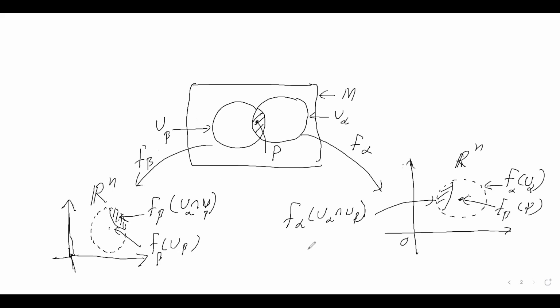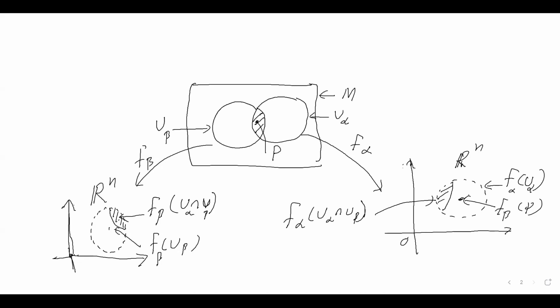We call it the transition map. Let's look at that. If F alpha, F beta are charts, then on the intersection of their domains, U alpha intersection U beta, there exists another homeomorphism, and we can call it F alpha beta.